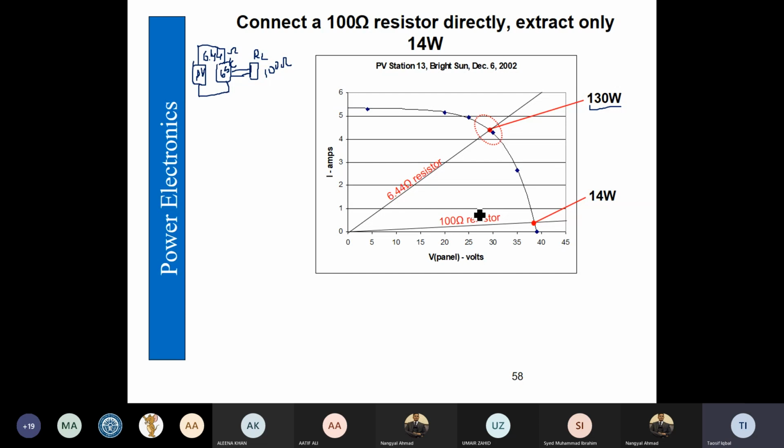But if we connect directly 100 ohms to the PV panel, this intersection gives us the power, and only 14 watt is going to be consumed by the 100 ohm resistance if we connect 100 ohm directly to 29 volts DC power source, that is the PV panel.